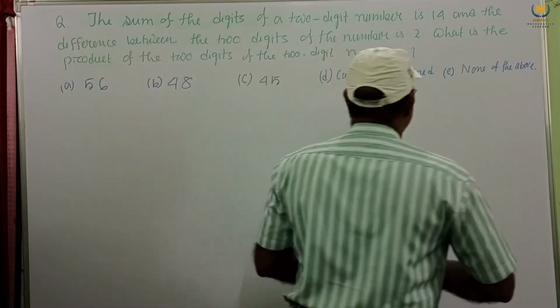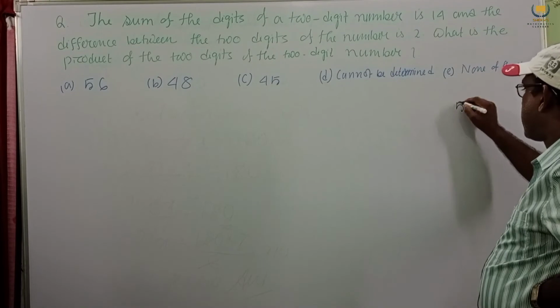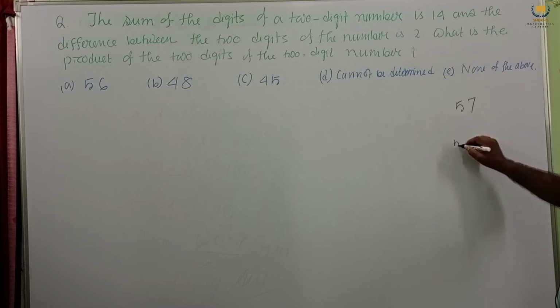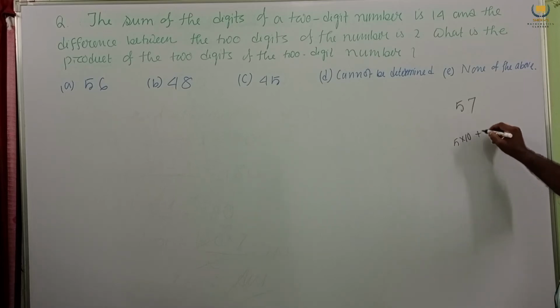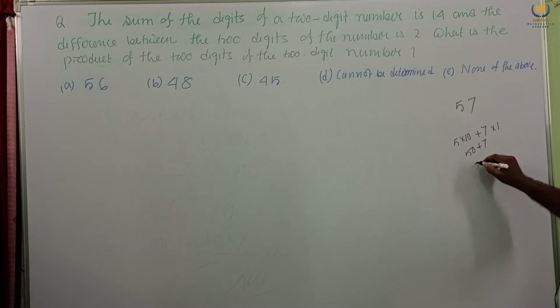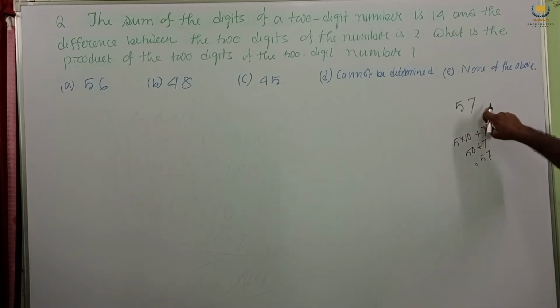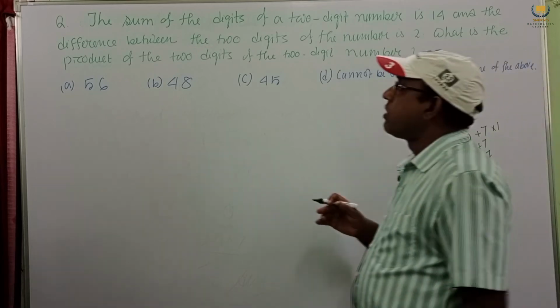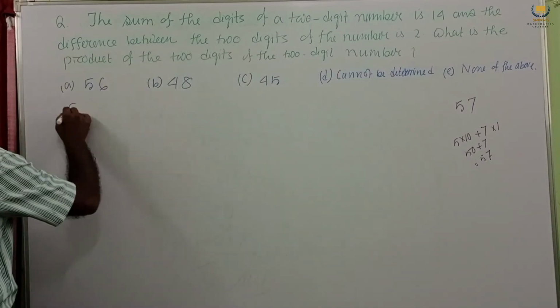Now two-digit number means suppose 57. This is called unit place, this one tens place. This is unit digit and tens digit. So how to find this number? Tens digit we multiply by 10 and unit digit we multiply by 1. Then 50 plus 7, this is 57. So first we multiply tens place by 10 and unit place by 1. Then we get 57.